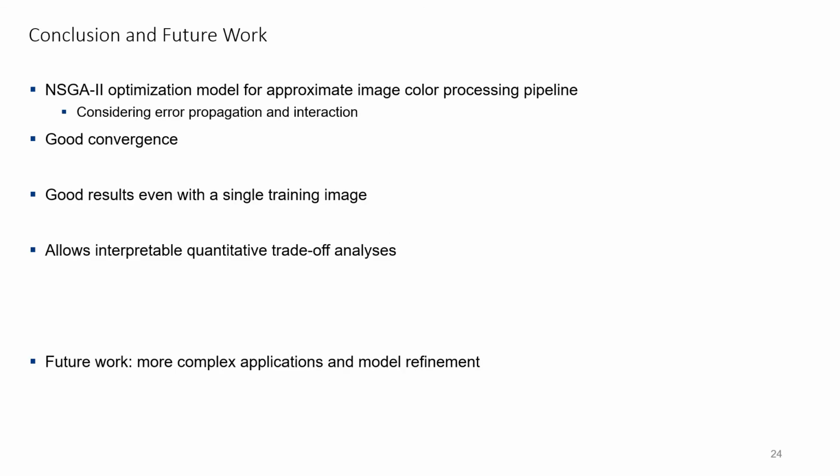Coming to the conclusion, in this work we have proposed an NSGA2-based optimization model for an approximate image color processing pipeline, which can inherently consider interactions between approximation techniques and error propagation. The algorithm shows good convergence and good results even with a training set consisting of a single synthetic image. The obtained results allow easy quantitative trade-off analysis and are easily interpretable for experts in the field. As future work, we want to explore more complex applications and refine the proposed model.